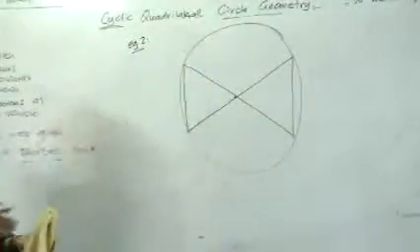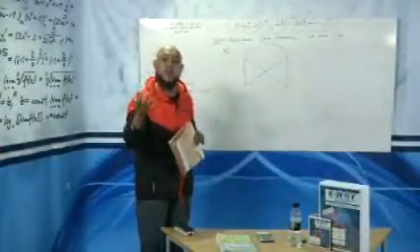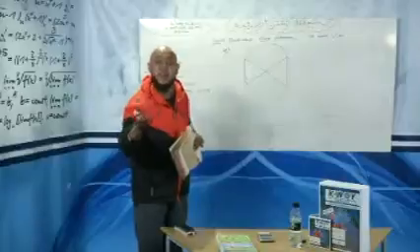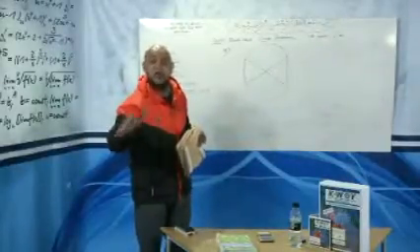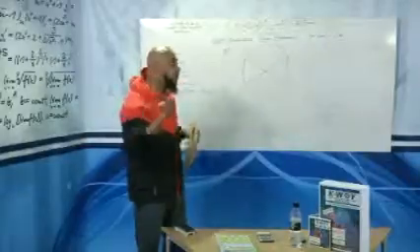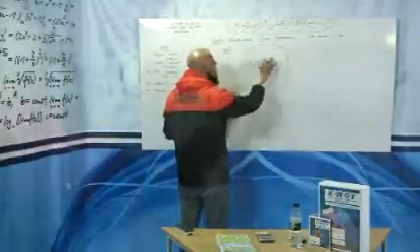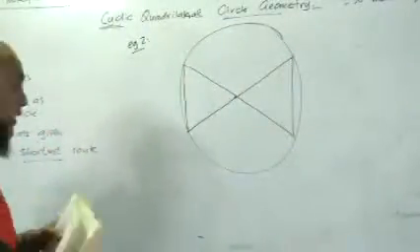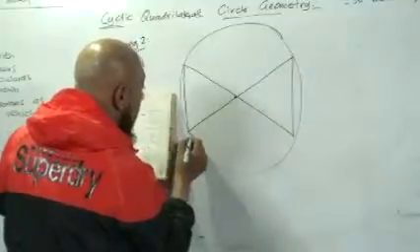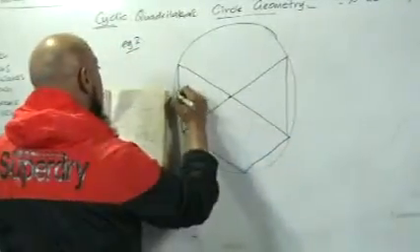Now, as you are drawing, you are already identifying a theorem. That's why it's always advisable that you always redraw a shape. Because as you are redrawing it, you are already picking up on theorems that you were taught. Already, before the shape is complete, we already see the bow tie. And we already can identify that certain angles are going to be equal.